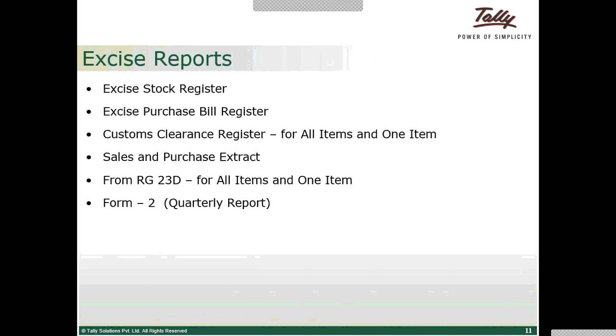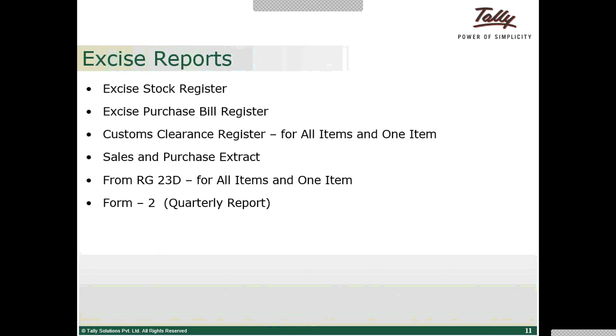It is about excise reports. Okay, so excise stock register. This report will give the details of excisable goods, and this excise purchase bill register will give purchase bill wise tracking. Then we have custom clearance register, so it will contain the details of the custom clearance transactions.